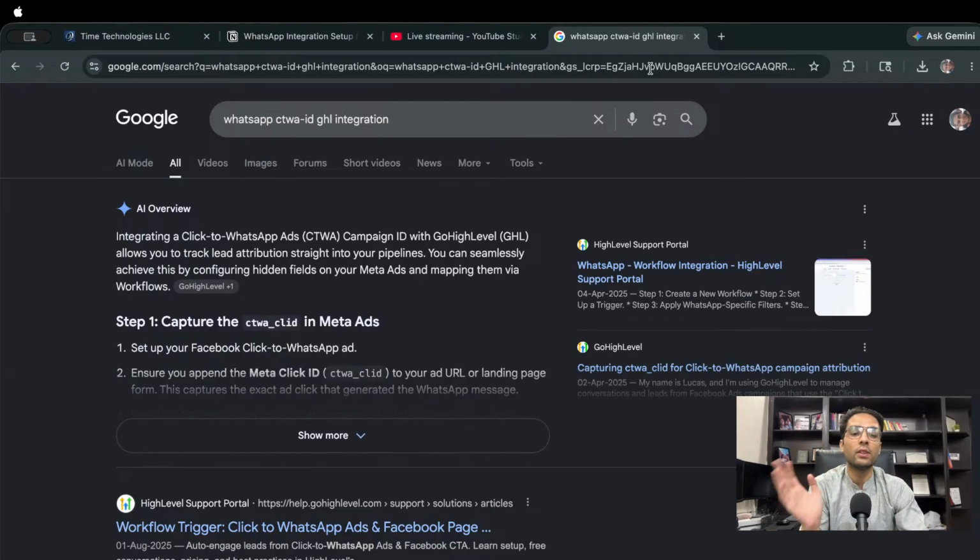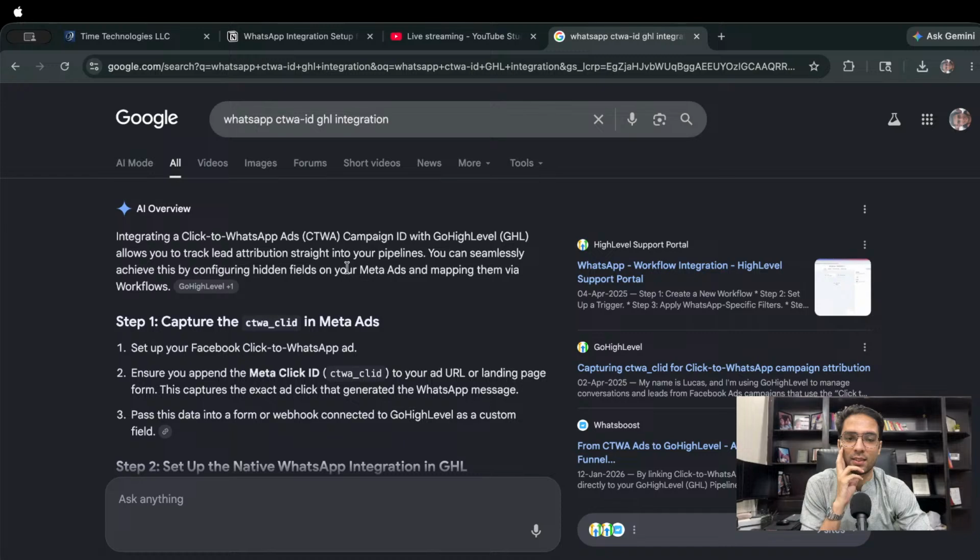And obviously, almighty AI overviews came up, right? So, as usual, like most people do and get into this trap, I said, let's save some time and let's read it.